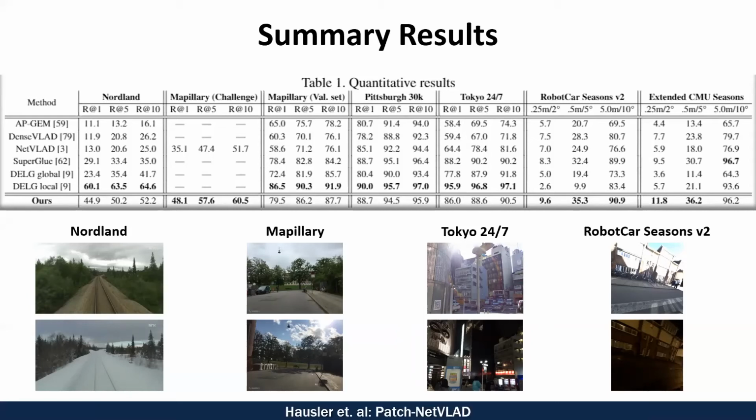What we found is that Patch-NetVLAD performs either more accurately than the state-of-the-art or much faster than the state-of-the-art. We particularly excel when tight localization tolerances are required, as can be observed on the localization challenge datasets. This is an attribute that is particularly useful for place recognition. We compared against 2 state-of-the-art local descriptor and matching techniques, SuperGlue and DELG, along with some global descriptor baselines.